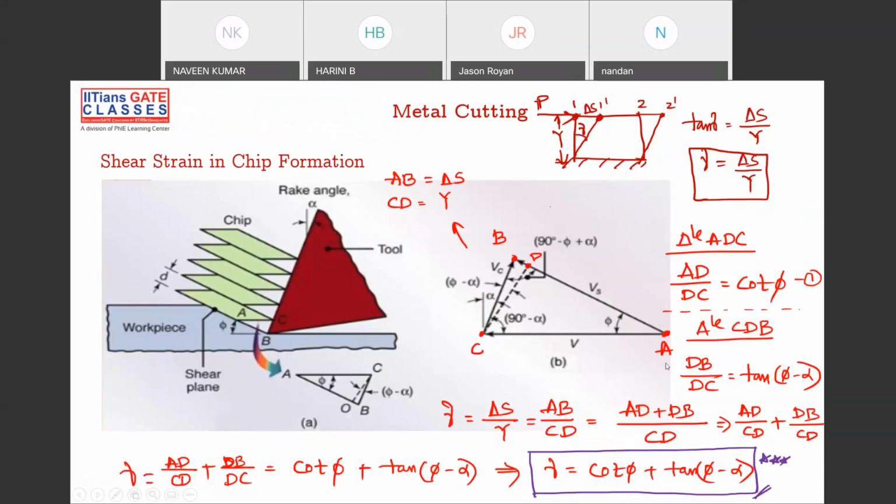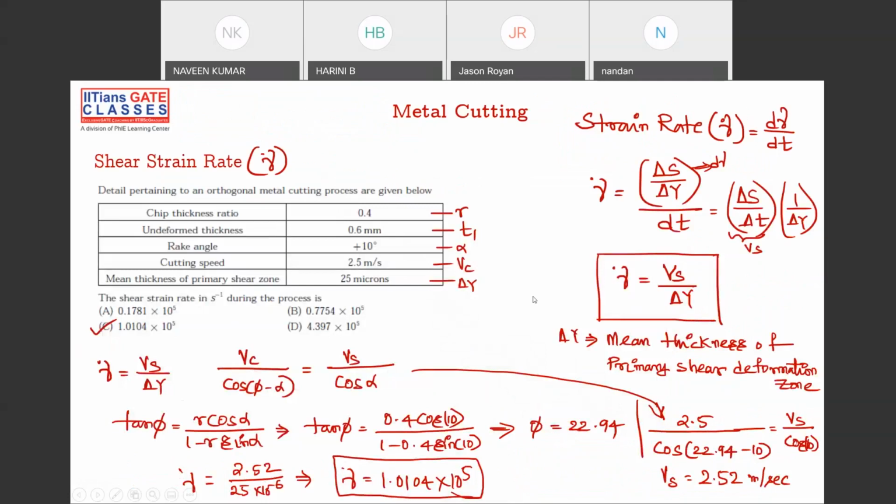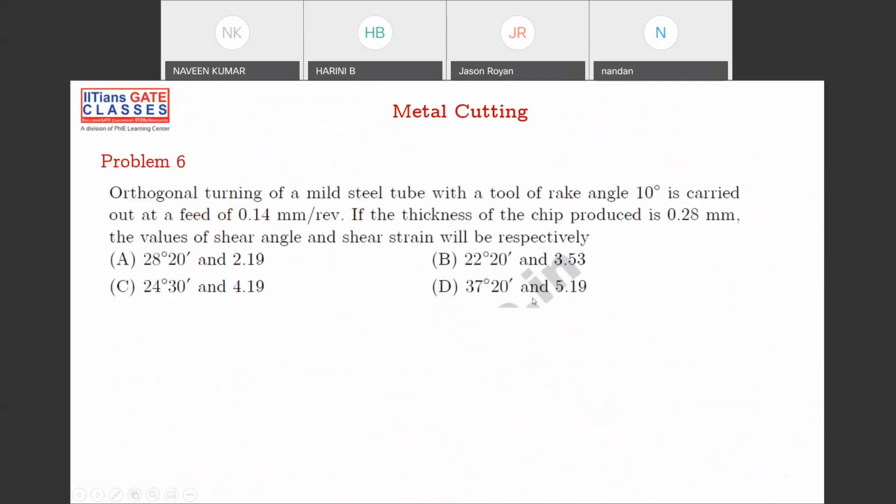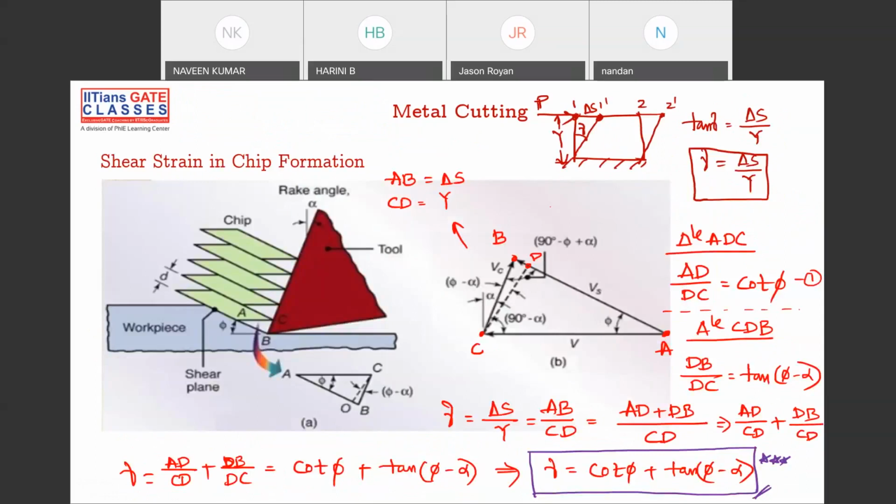So this is a derivation, but not required. This is a formula, and this is also not required much. Forget about this. And this is degrees. You're talking about gamma? Gamma is the shear strain, it is not having any units. Shear angle is in degrees. Strain is not having any units. It's simply unitless.